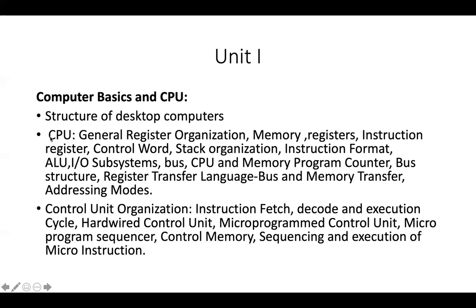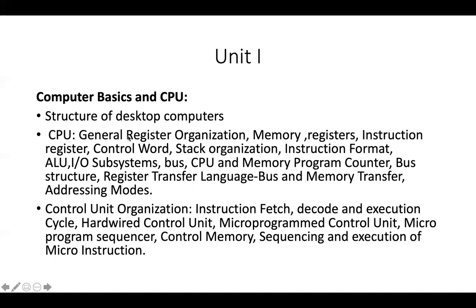We will study the CPU in this unit, and control unit organization also you are going to read in the first unit. That is CPU, central processing unit. In the central processing unit, you are going to read general register organization, and separately we will also read the basic terminology about memory.